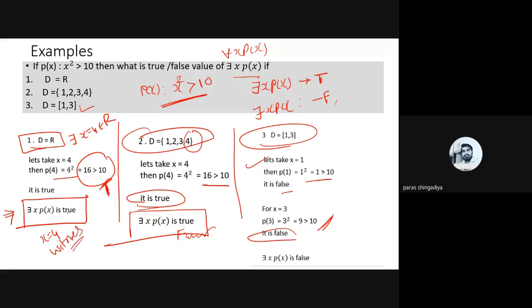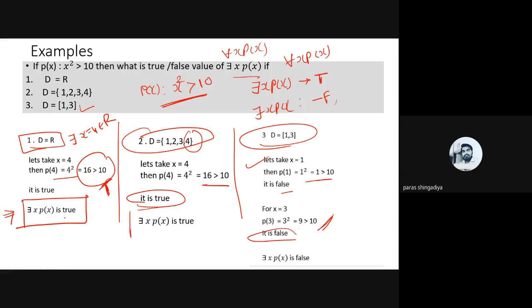Why is it a witness? Because in that case p of x becomes true. Here x equal to 4 is also a witness. It is a witness of there exists x, p of x. And if we compare this answer, now we need to derive both answers for the same example. We need the answer of for every x, p of x also, for the same data and same domain.